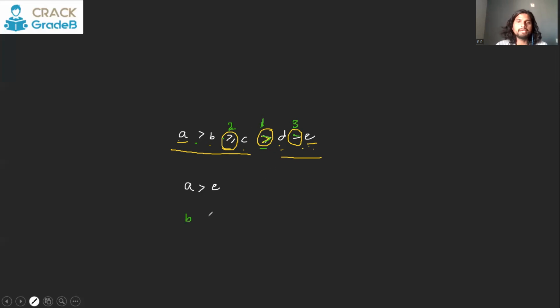What is the relation between B and D? Between B and D, these 2 symbols exist. So we are going to give preference to obviously this. So B is going to be greater than D.